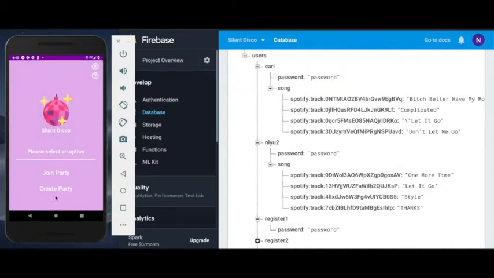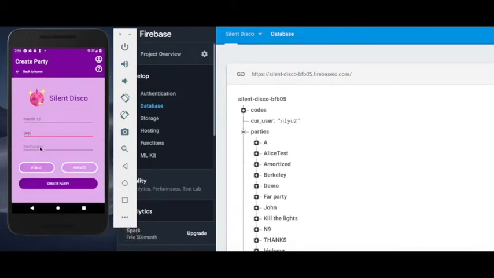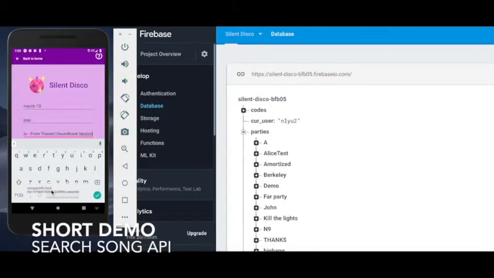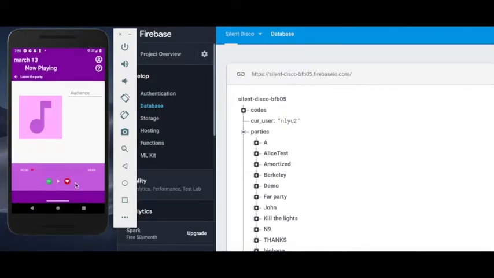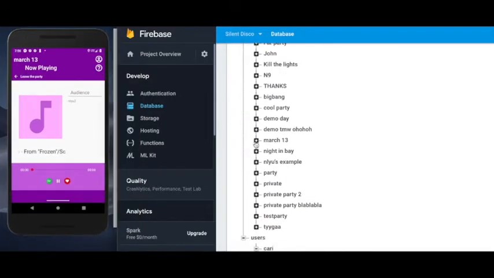So let's try to create a party. If we create a party, we can put the name to be, for example, today is March 13, and I still want Let It Go from Frozen. Here we have a Spotify search API. There's an autocomplete view. We can search and get the result. Let It Go from Frozen, make it public, and let's create a party. Yes, as you can see, March 13 is created here.